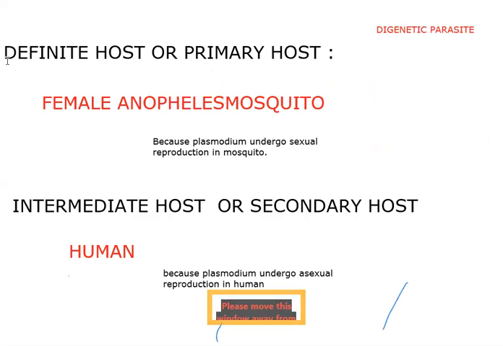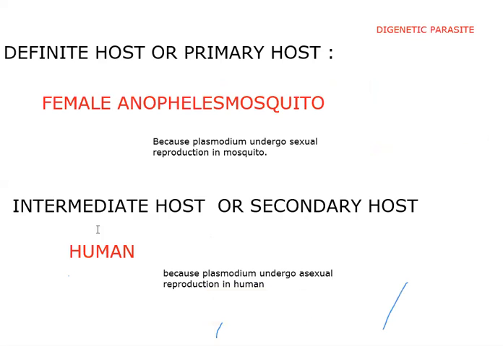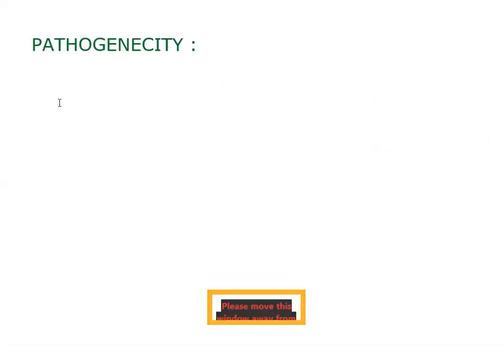So, by considering the two hosts, definite and intermediate hosts, we should not consider the reservoir host. The definite and intermediate hosts are there. That's why we can say the Plasmodium parasite is a digenetic parasite, which requires two hosts for the completion of its life cycle. Next, in the same way, let us complete the Plasmodium pathogenicity.